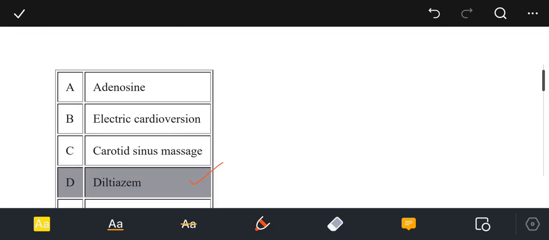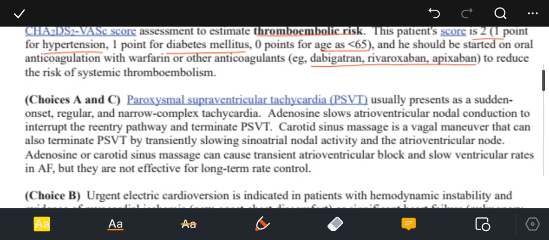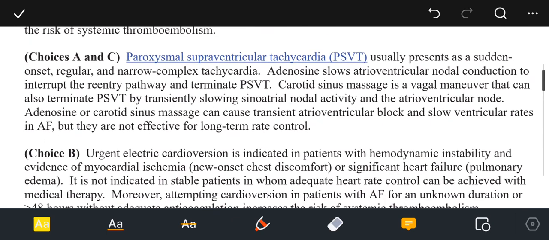Options A and C, that are adenosine and carotid sinus massage, are not the options of choice because paroxysmal supraventricular tachycardia usually presents as a sudden onset regular narrow complex tachycardia. Adenosine slows atrioventricular nodal conduction to interrupt the re-entry pathway and terminate the PSVT. The carotid sinus massage is a vagal maneuver that can also terminate paroxysmal supraventricular tachycardia by transiently slowing the sinoatrial nodal activity and the atrioventricular node.